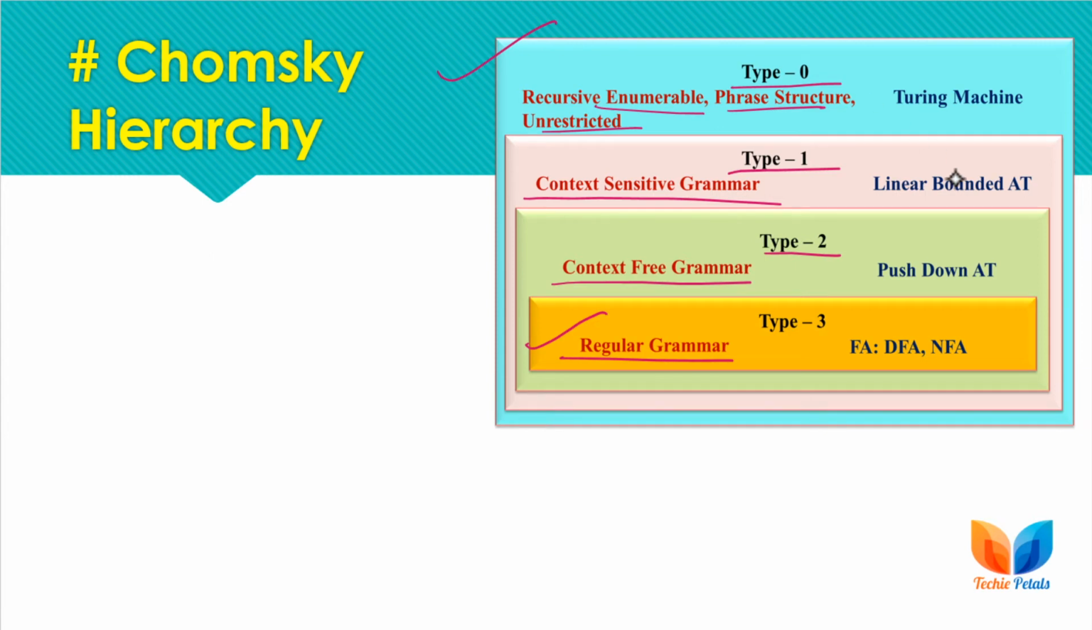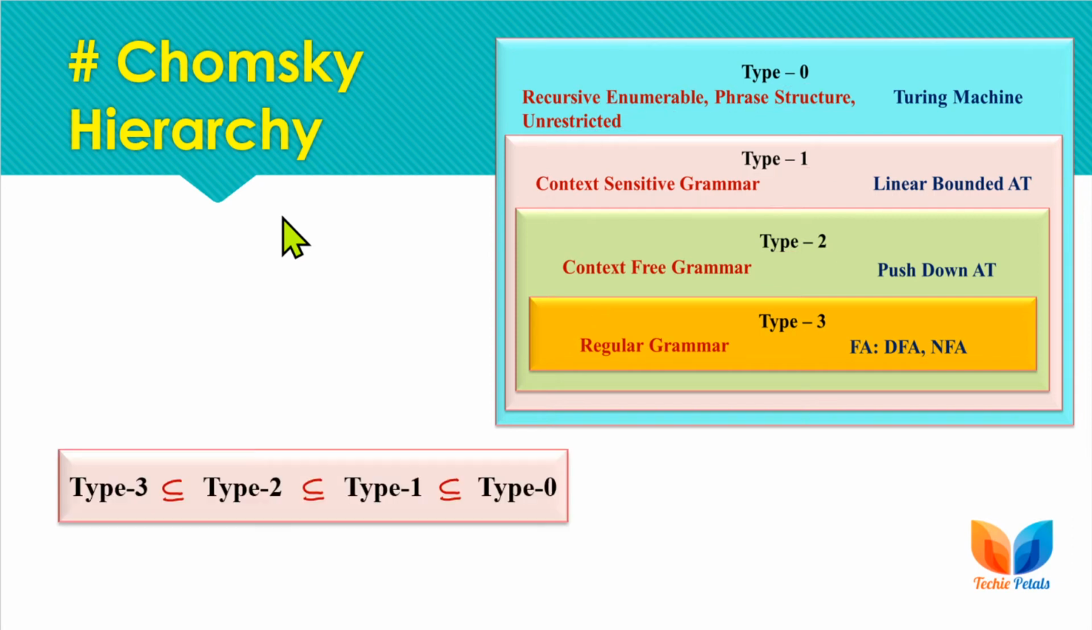We can say that type 0 is the superset of all other types of grammar, type 1 is a superset of type 2 and type 3, and type 2 is a superset of type 3. So all type 2 and type 3 grammars are also type 1 grammars. This is how the classes or levels of the grammar can be defined. So type 3 is a subset of type 2, type 2 is a subset of type 1, and type 1 is a subset of type 0.